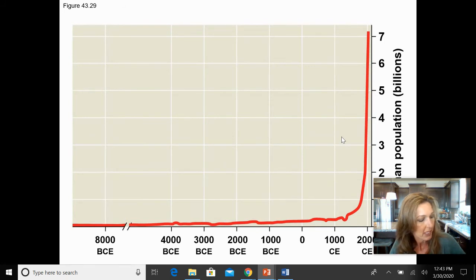Now, in 43.5, we should be aware of this change in human population and human population growth over the course of human history, and recognize that with this, we have to carry this back to that concept of carrying capacity. And what is the carrying capacity of humans on this planet? And make sure we're understanding, are we going to end up surpassing that carrying capacity, or are we smart enough that we can collect enough data and understand that a little bit better and make sure that we're not overpopulating our planet and utilizing all the resources that it has available for us at the risk of the biodiversity on our planet?